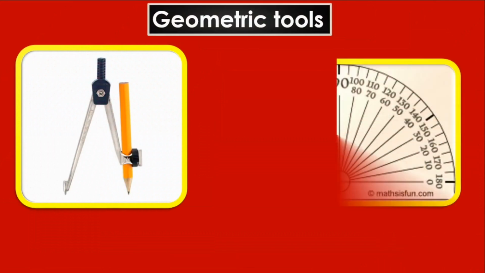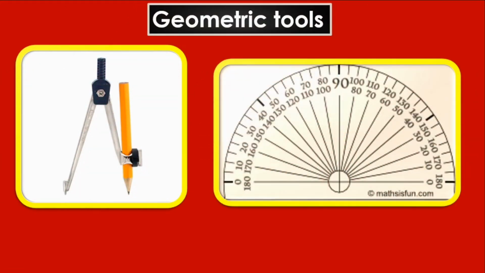Now let's go to the geometric tools of this lesson. Today inshallah we will use the compass and protractor, beside the ruler. The compass consists of two arms. One of them is the pen, the second is the pencil. Now let's go to our first exercise.